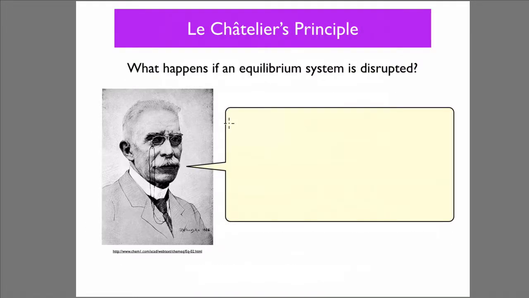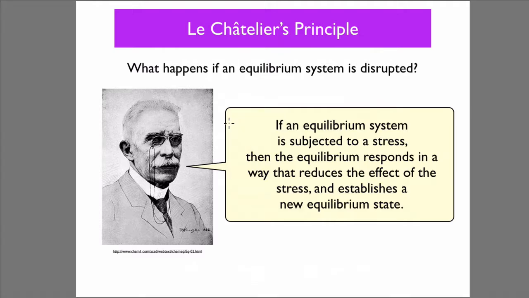Okay, Le Chatelier's principle. What happens if an equilibrium system is disrupted? Well, Le Chatelier said this: that if an equilibrium system is subjected to a stress, then the equilibrium responds in a way that reduces the effect of the stress and establishes a new equilibrium state. So when thinking about this, think about what is the stress, think about how it responds in a way that reduces the effect of the stress, and what will be the new equilibrium.